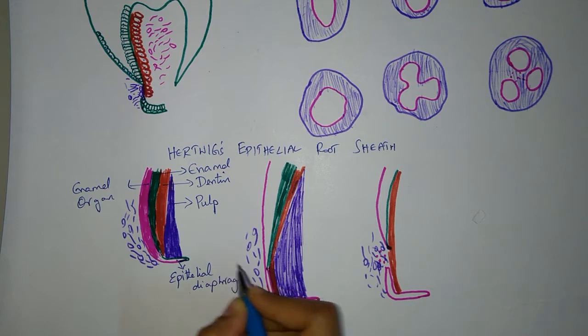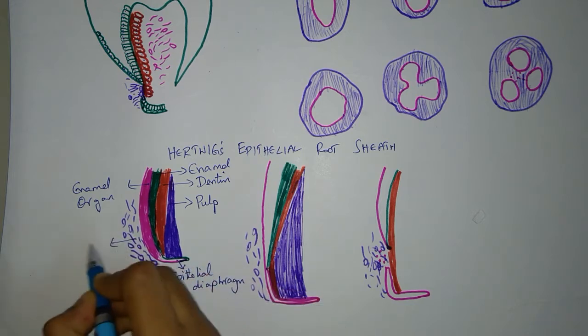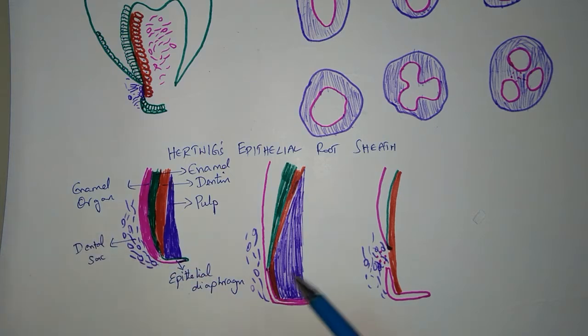Now this is the dental sac. The epithelial diaphragm now extends and it encloses the dental pulp except for a little area on the basal portion. Now the cells of the inner enamel epithelium influence the differentiation of the dental papilla cells into the odontoblast and dentin is formed.